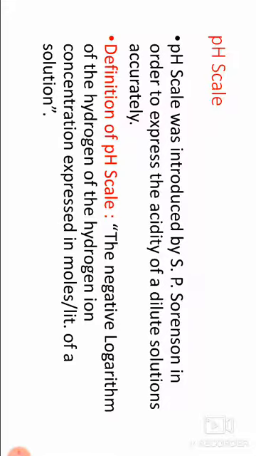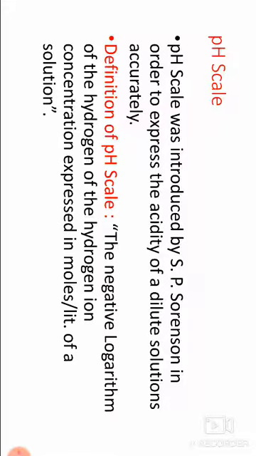Then next, pH scale. The pH scale was introduced by S.P. Sorensen in order to explain the acidity of dilute solutions accurately. pH definition: the negative logarithm of hydrogen ion concentration in a solution is called pH.